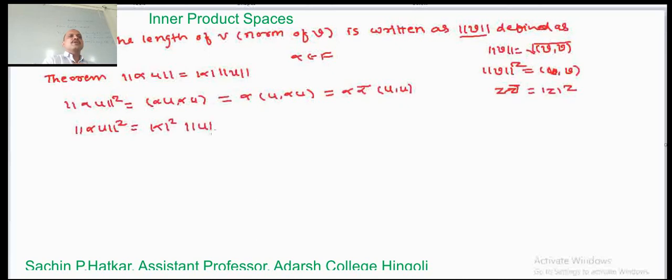Now taking square root on both sides, we get norm of alpha u equal to mod of alpha into norm of u, and hence this proves the theorem.